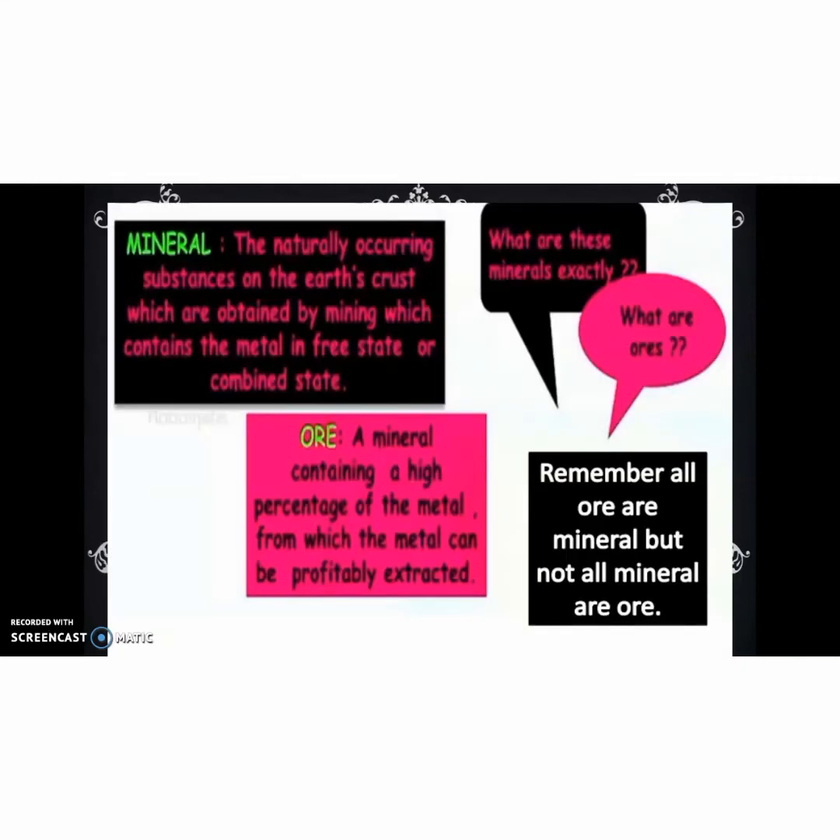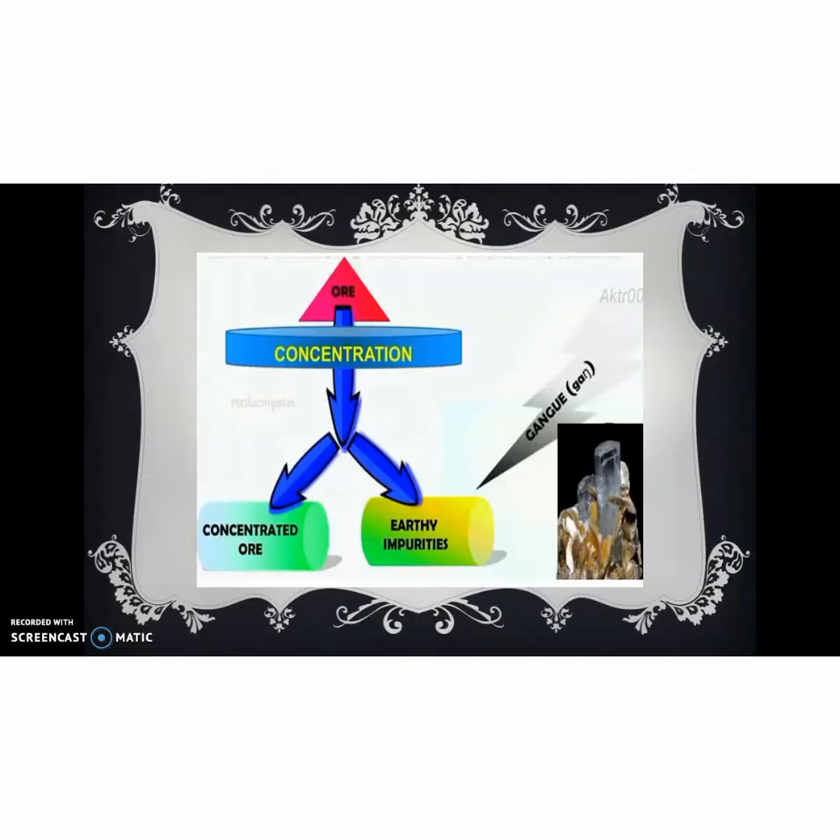So what is mineral? Mineral is the naturally occurring substance on the earth's surface. And ore is a mineral that contains a high percentage of metal. We can concentrate the ore by using various methods. We can concentrate this ore by removing the impurity. Impurity here is called by a name, that is gangue.